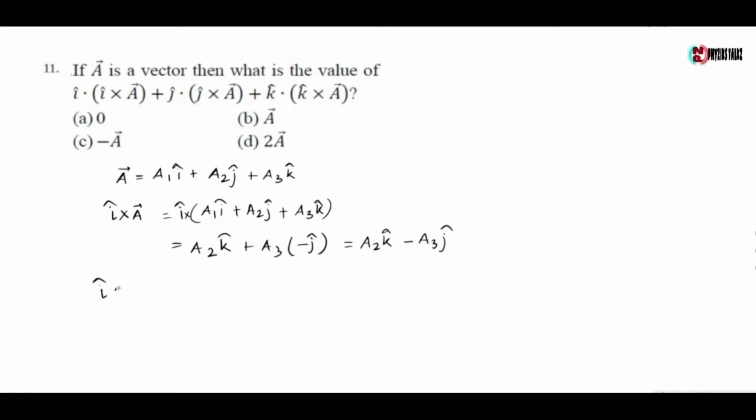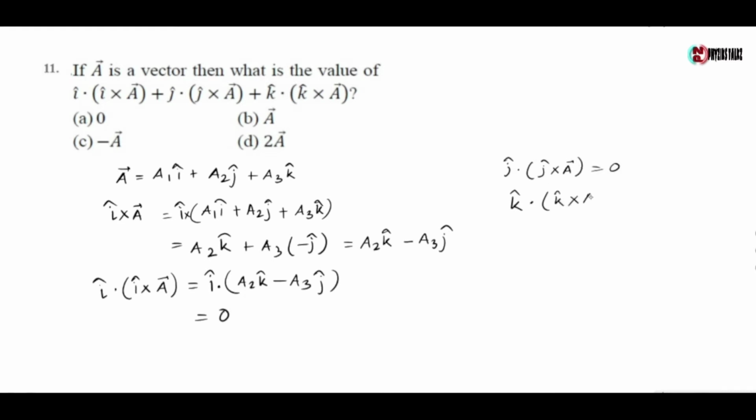Now i dot i cross A is equal to i dot of A2 k cap minus A3 j cap, which gives 0. Similarly, the second term j dot j cross A vector is equal to 0, and the third term k dot k cross A is also 0.